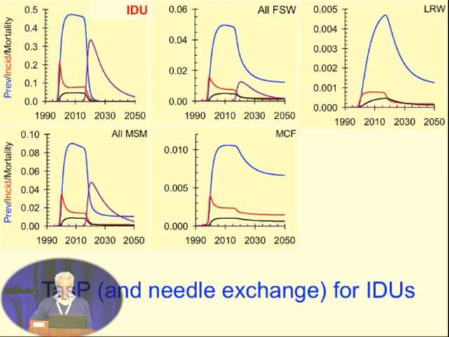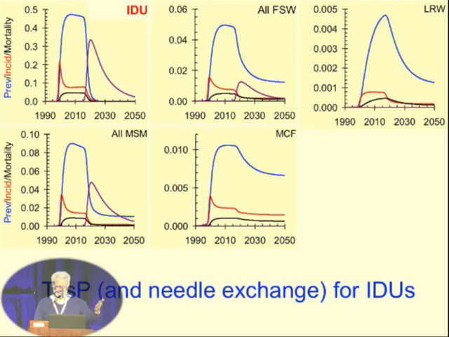So we can say to ourselves, what would happen if we just control the epidemic in the intravenous drug users? And of course, the good thing, the thing which gives us hope for intravenous drug users, is we can put them on treatment, but we can also do needle exchange. So it's a group for whom we have very good prevention as well as very good treatment options. So we can imagine we do both needle exchange programs in the IDUs and treatment as prevention. So we control the epidemic in the IDUs.